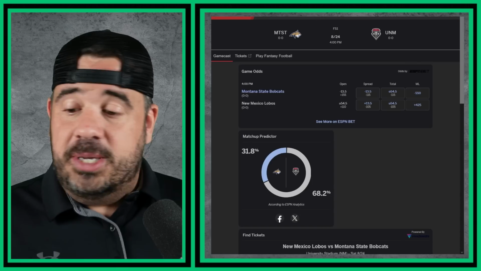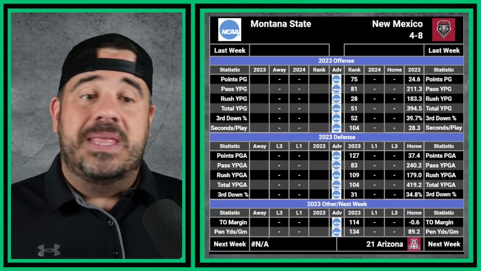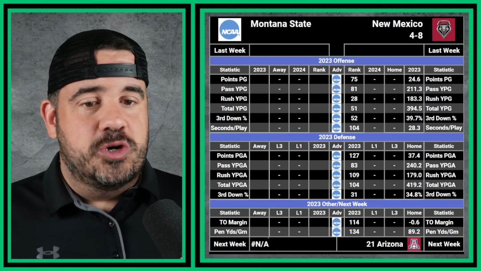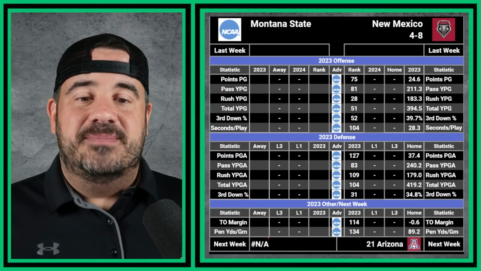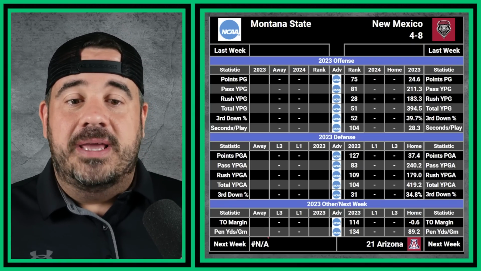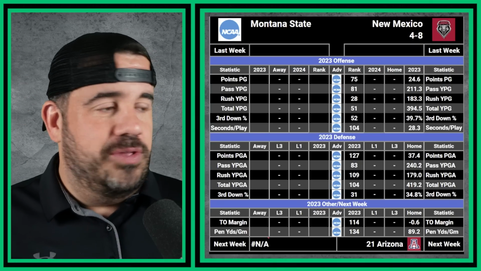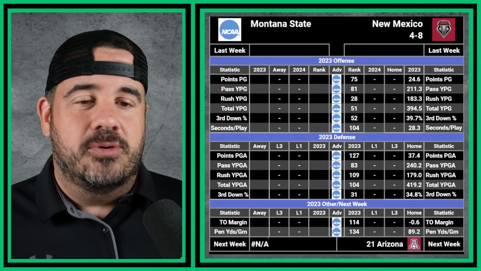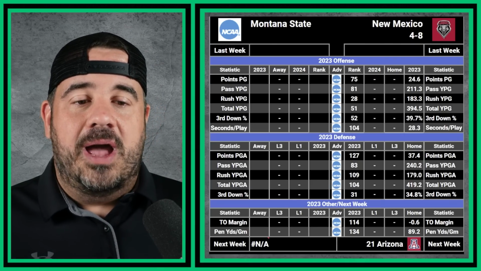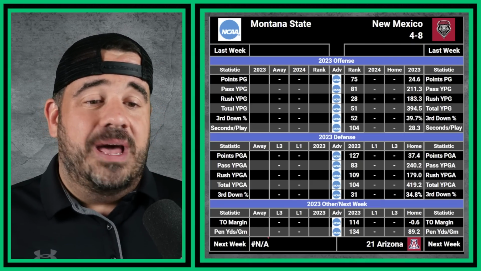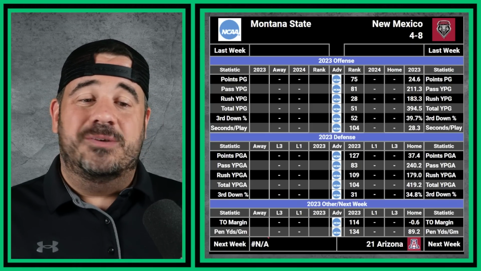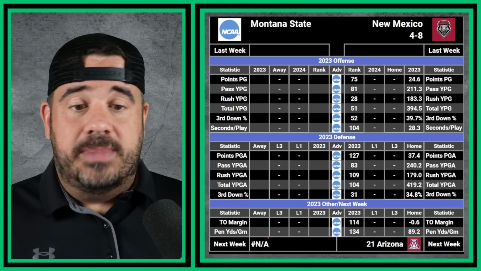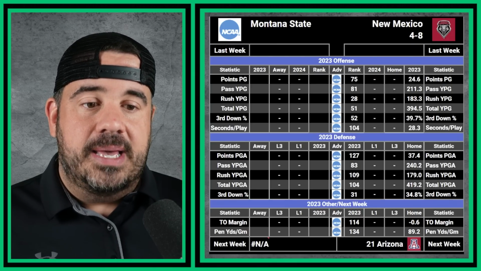Let's bounce over and look at some stats because we actually can a little bit. New Mexico went 4-8 last year. They had a whole bunch of roster turnover, but we can still look. You can see Montana State. They don't have the rankings, but if I went through the effort and put the FCS rankings in here, I'm pretty sure they'd be ahead in most of these categories. But we can see how New Mexico did. They were 75th, 25 points a game, only 211 passing, 183 rushing, which, ranked 28th, was actually not bad out of everybody in the FBS.